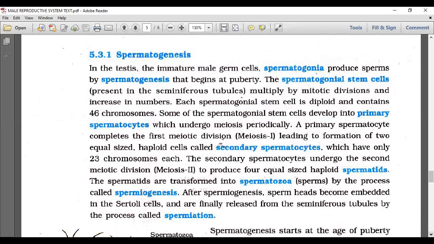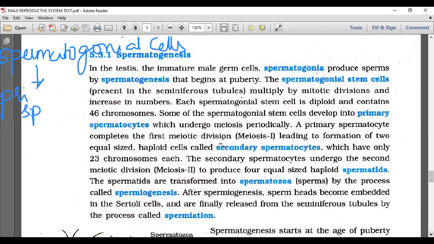So I am writing here the first spermatogonial cells. These spermatogonial cells now became primary spermatocytes, which undergo meiosis. A primary spermatocyte completes the first meiotic division.